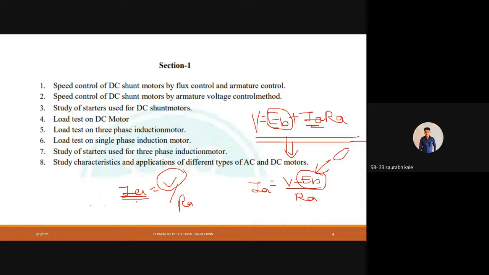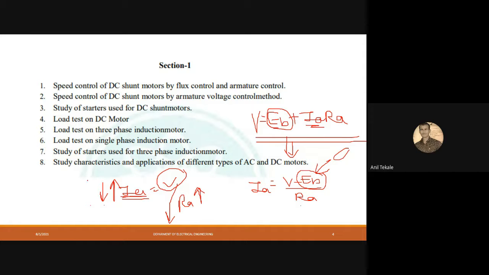By changing the resistance. Yes, very good. Resistance change, current change. So what will happen if we increase the resistance? Our current will decrease. What will happen if we decrease the resistance? Our current will increase. Now, one more thing I would like to tell you, that whenever motors are starting, at that time, this